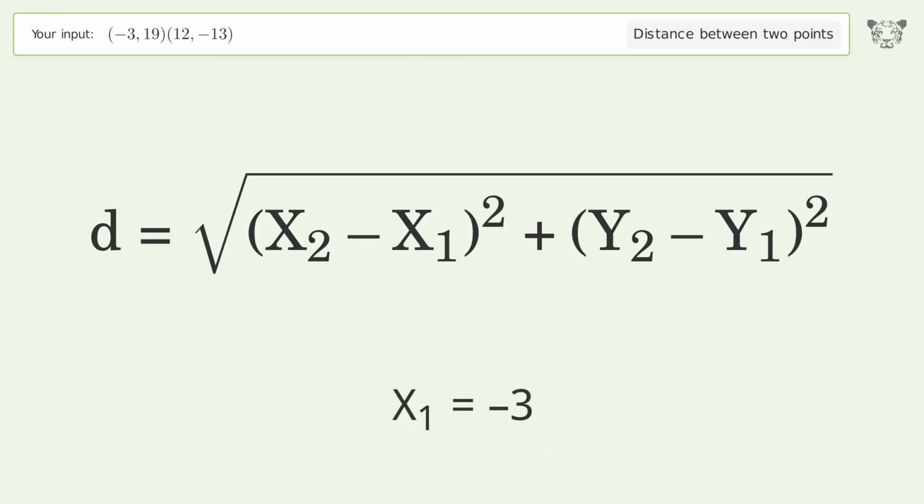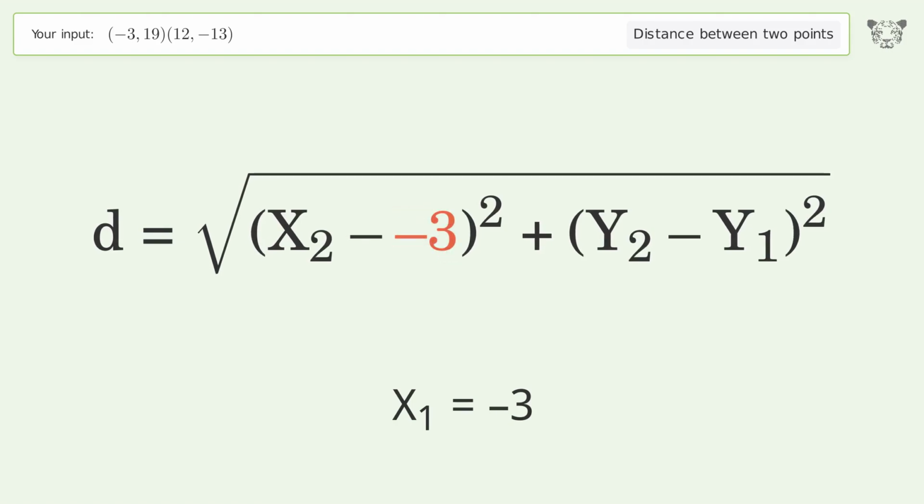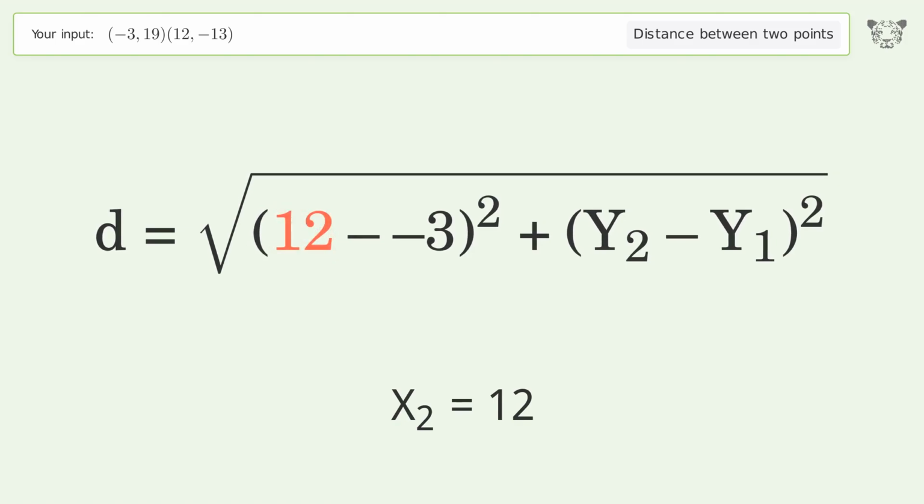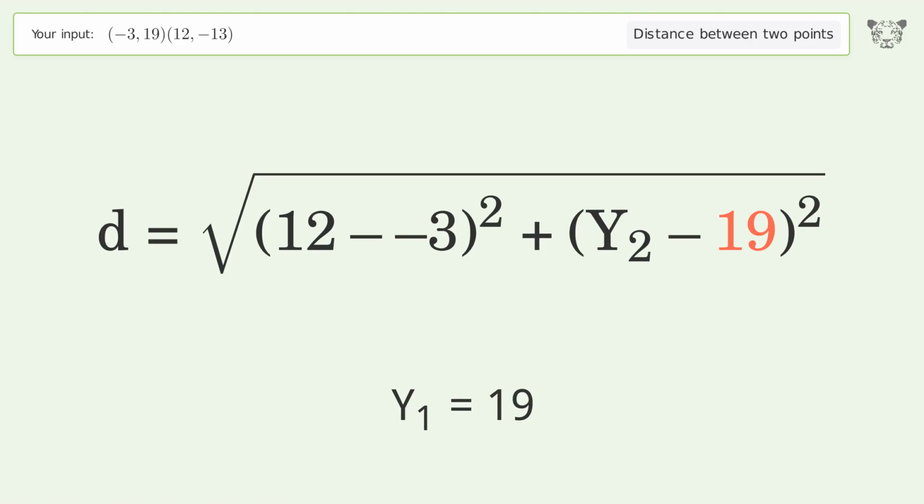x1 equals -3. x2 equals 12. y1 equals 19. y2 equals -13.